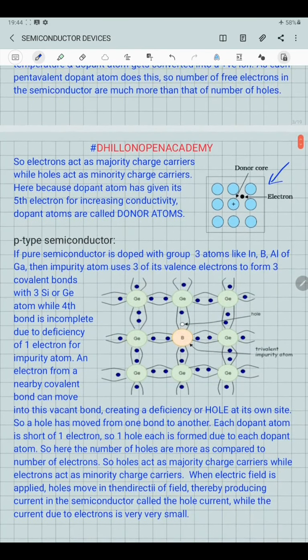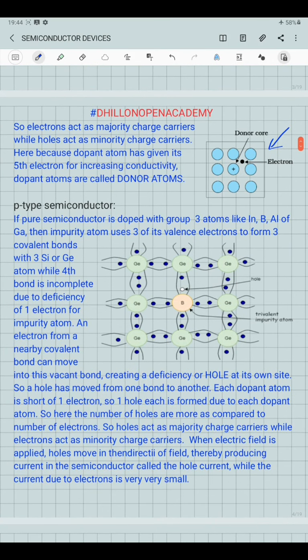If we take a look at the crystal structure of the p-type semiconductor, which is formed by doping a pure semiconductor with group 3 atoms like indium, boron or aluminium, this group 3 atom has valency 3, that means it has 3 valence electrons, so it uses all of its 3 electrons to form 3 covalent bonds with 3 silicon or germanium atoms present in its neighborhood.